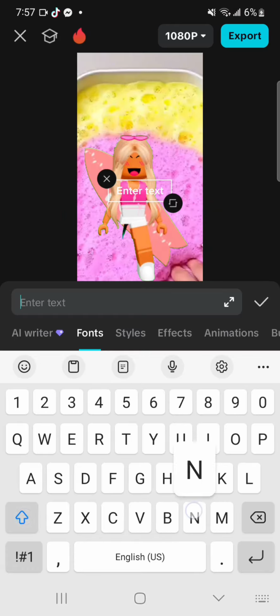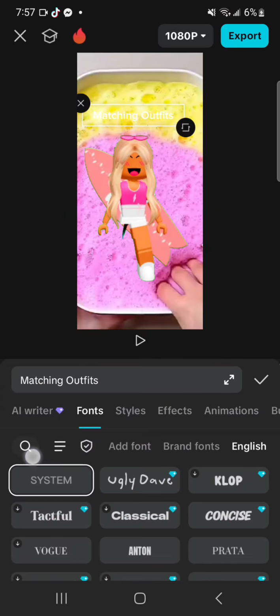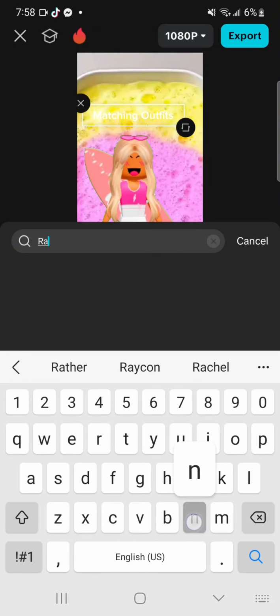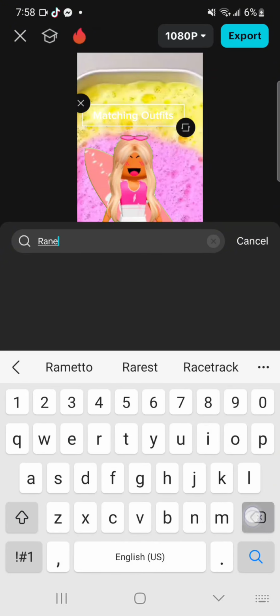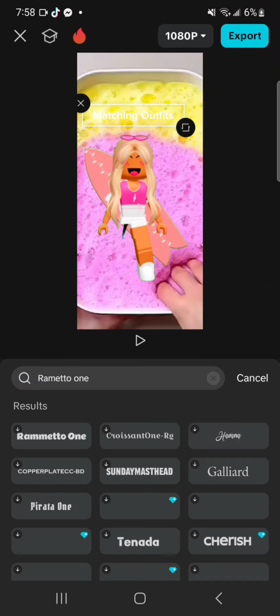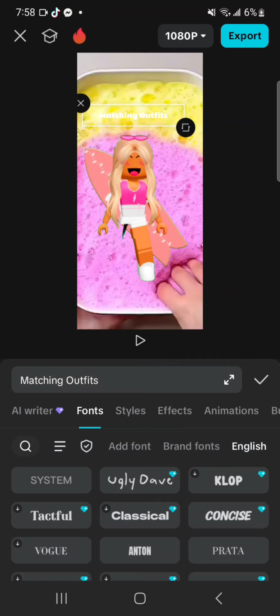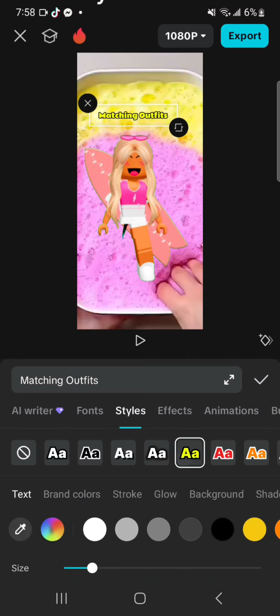Now add text. Use font Rametta 1. I spelt it wrong. Select this one. To make it look real, click Styles, then the yellow color.